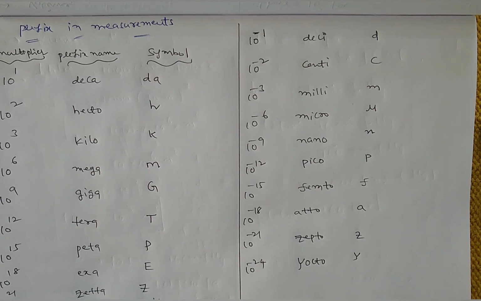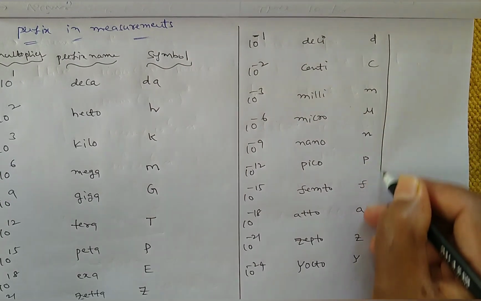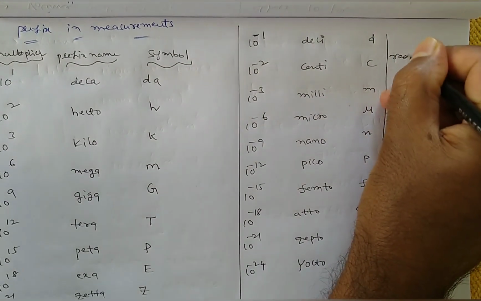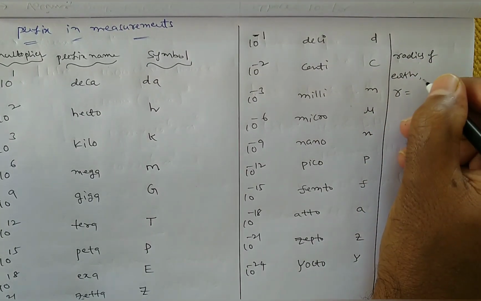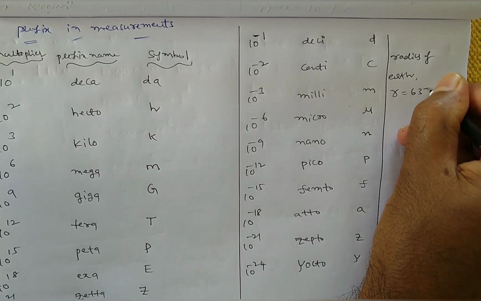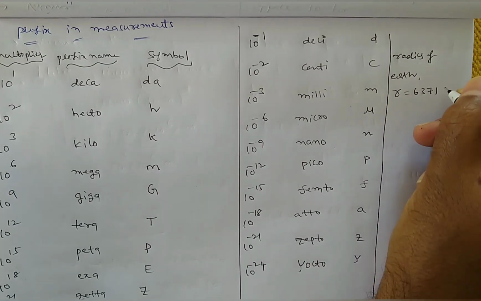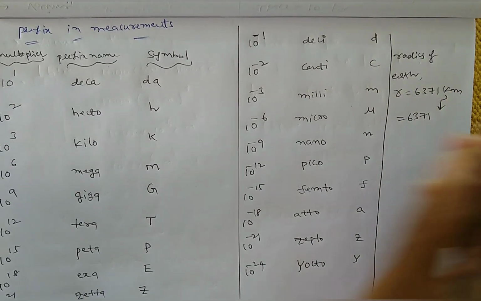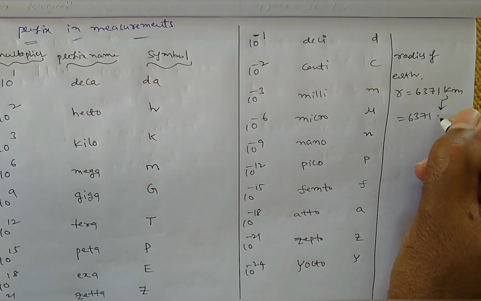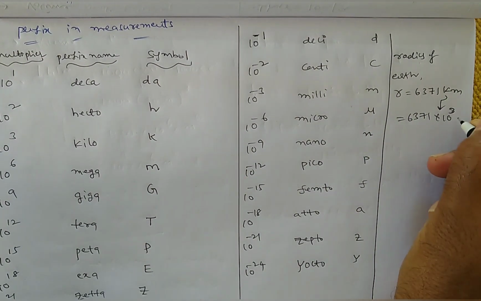So why are these prefixes important? Suppose, take one example: radius of earth. Radius of earth R is approximately 6371 kilometer. That means 6371 K, K means kilo. Kilo means how much here? 10 power 3. So 10 power 3 means into 10 power 3 meters.